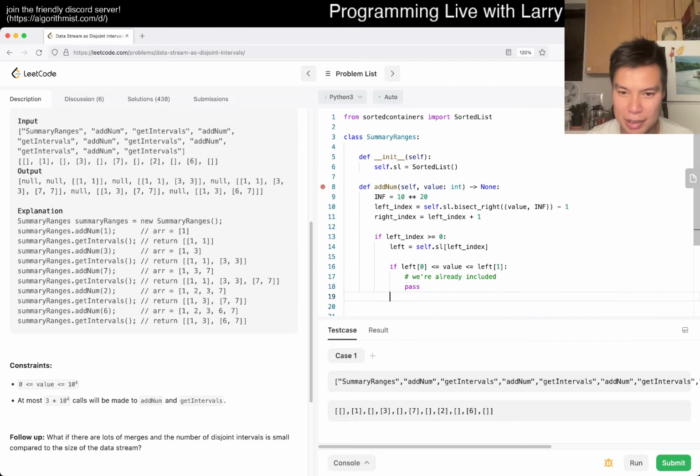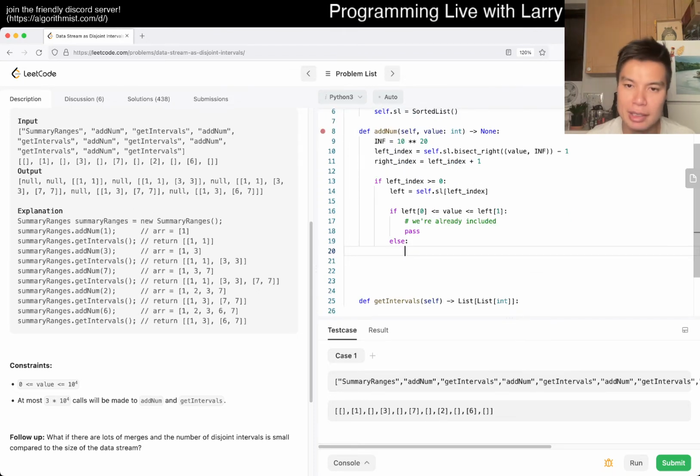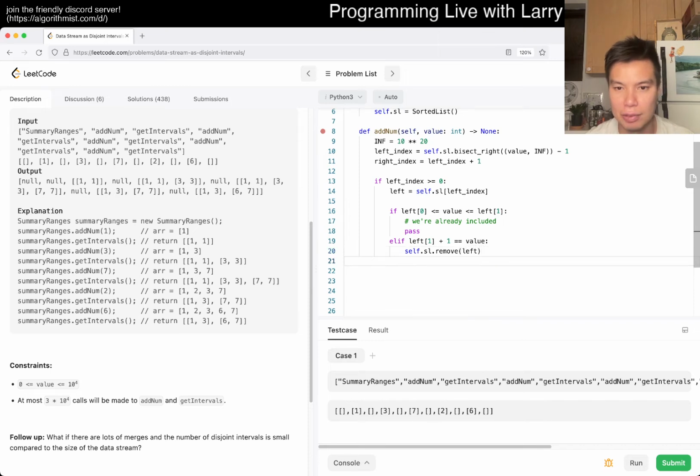So maybe this is an awkward way of writing it, but I'm just trying to go through the cases in my head, right? Otherwise, maybe if left of 1 plus 1 is equal to value, then we have to merge it, right? So here to merge, we actually want to remove left, and then we just add two.